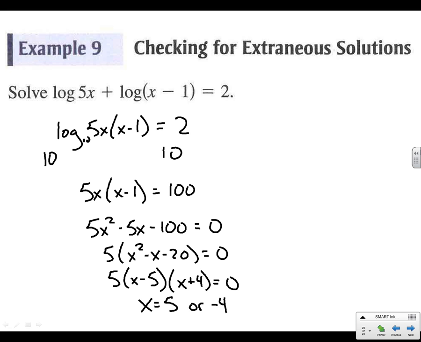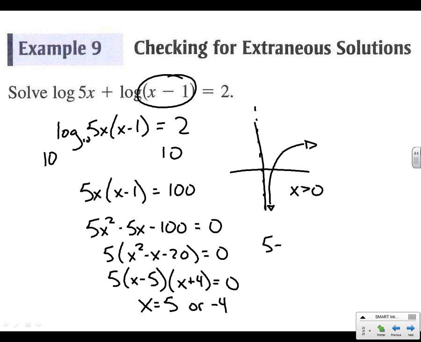Okay, so now extraneous solutions. You cannot do logs of negative numbers. Remember our graph of logarithms? x has got to be greater than 0. The thing in here has got to be greater than 0. Okay, so let's check it. 5 minus 1, is that greater than 0? Yeah, no problem.